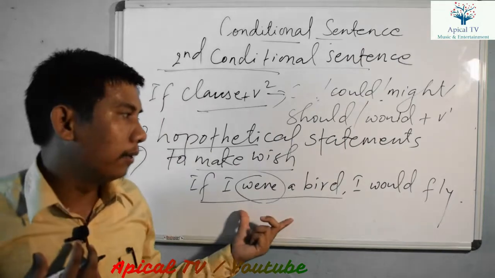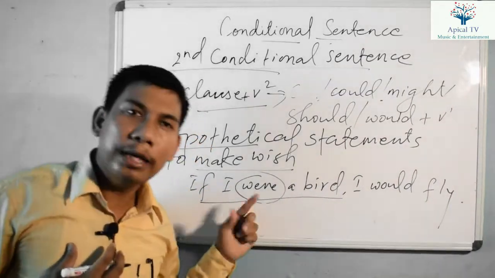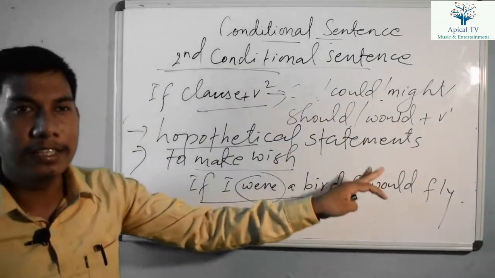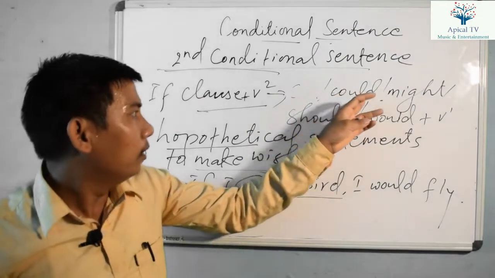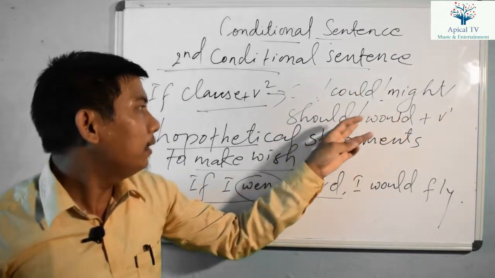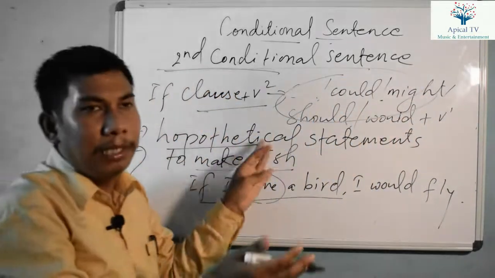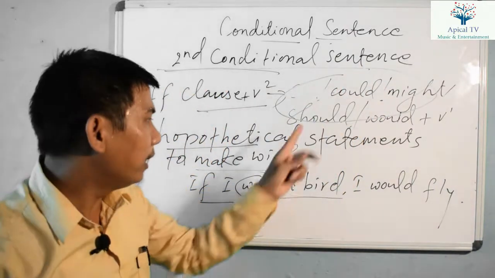If I were a bird, I would fly. This is the wish. To make a wish, or for a hypothetical statement, we use the second conditional sentence. In the second conditional sentence, we have to select either would, could, or might plus verb one, right? All these options will not be given, right? Among them, one is given.